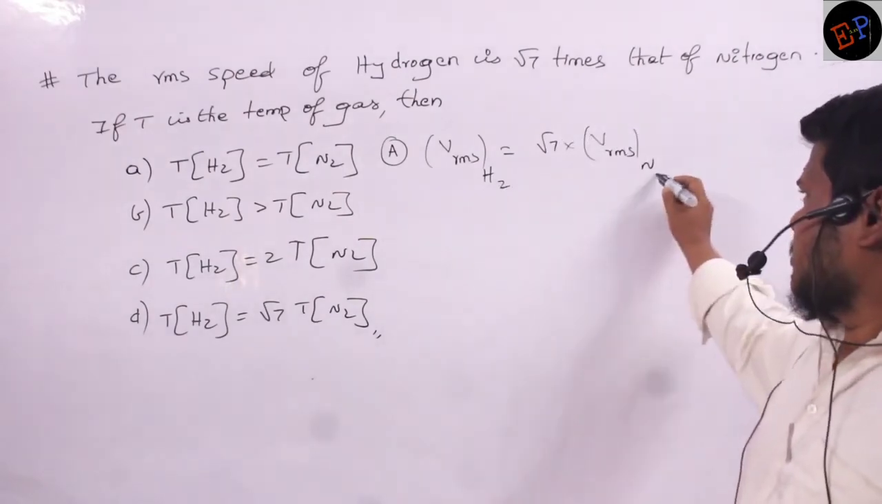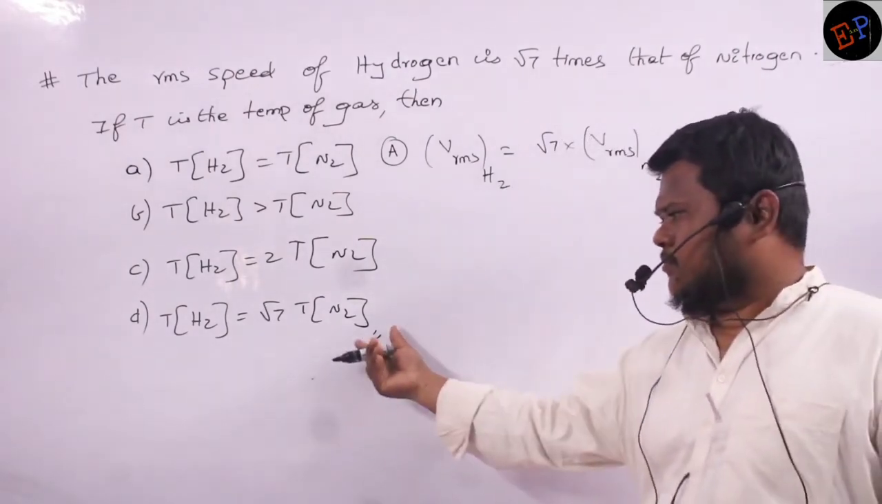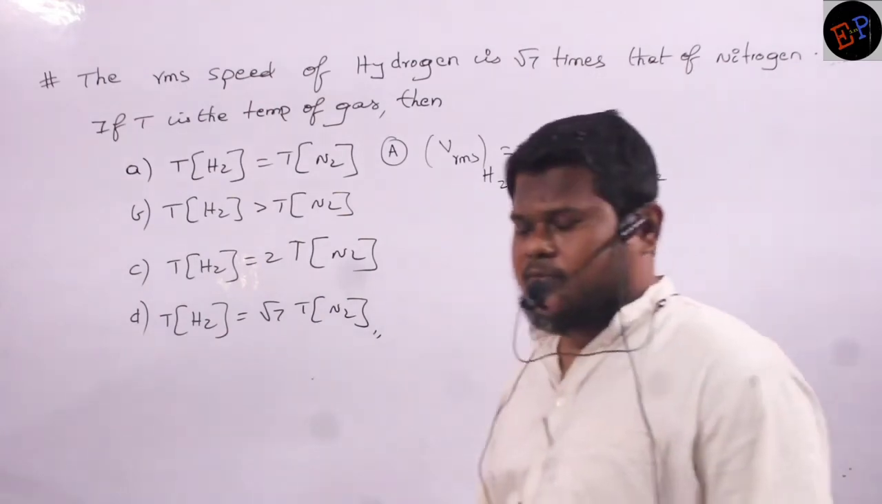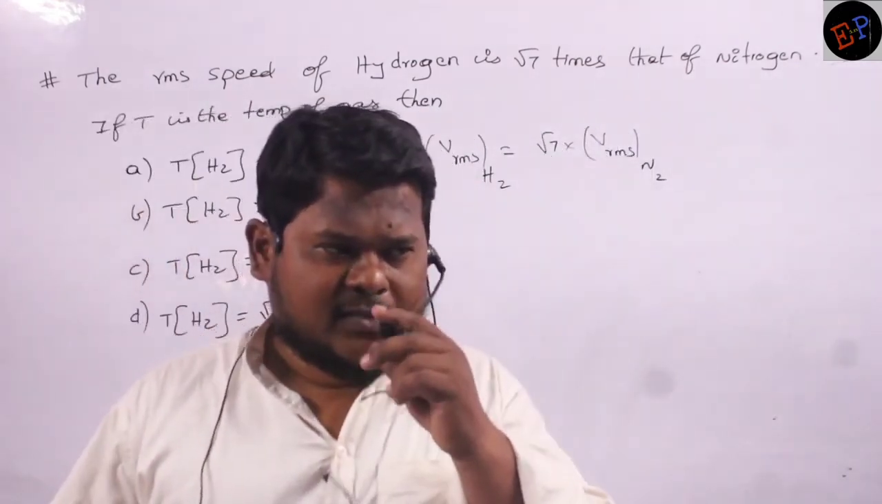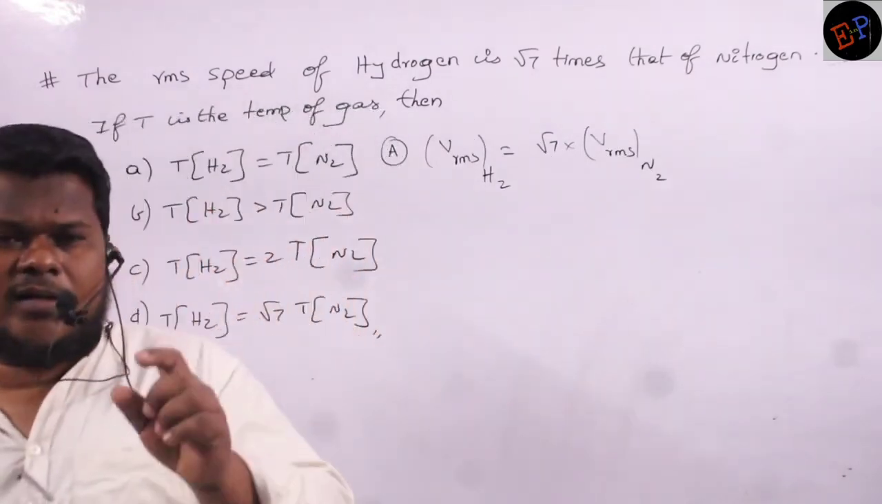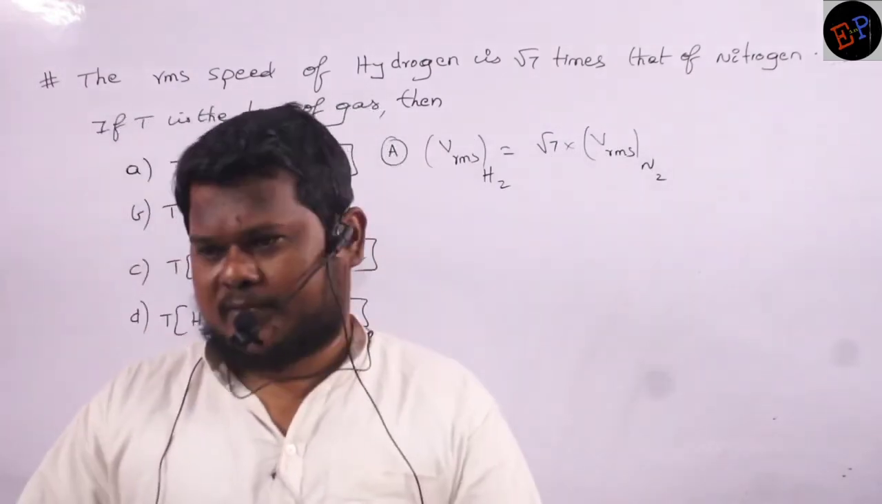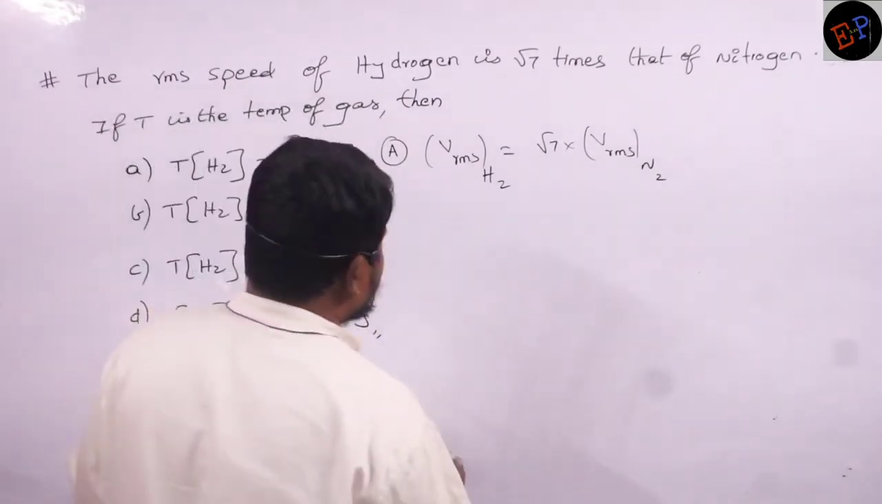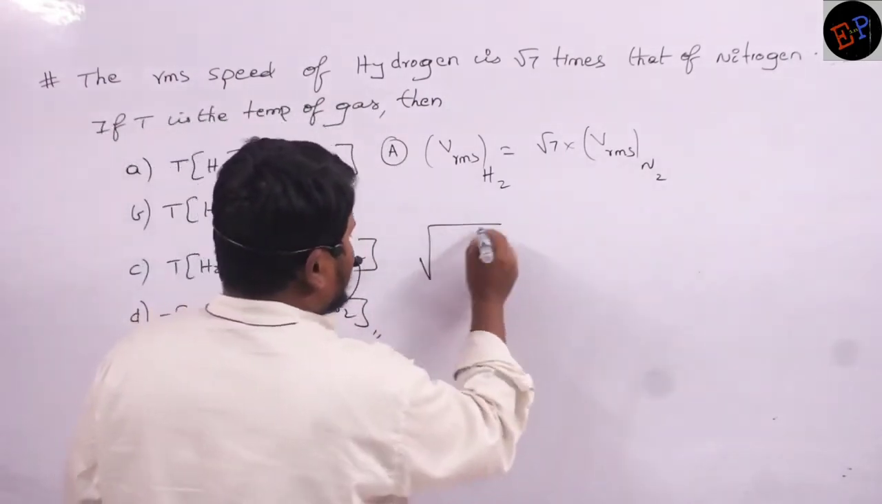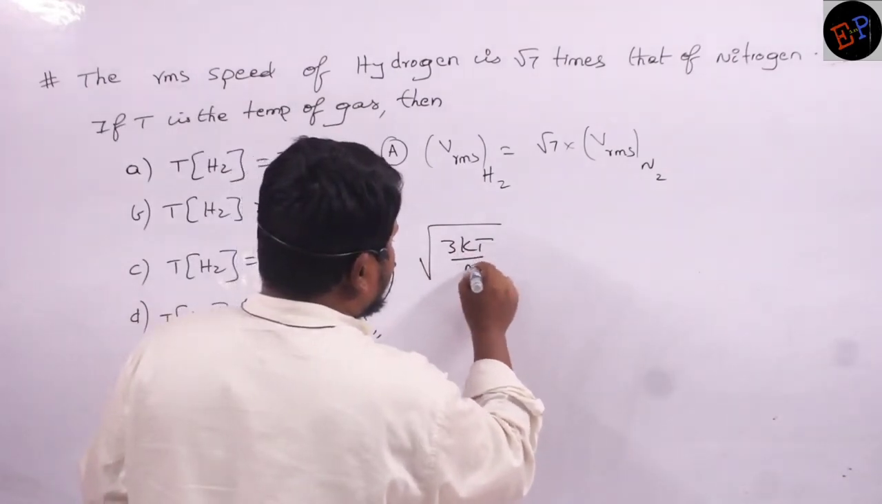Then I want the relation between temperatures. So I think we have studied 6 equations of RMS velocity. Out of those 6 equations, you take any one equation where temperature is present. Then very easily you can get the relation. Which one will I use? I can use square root of 3 kT divided by m naught.